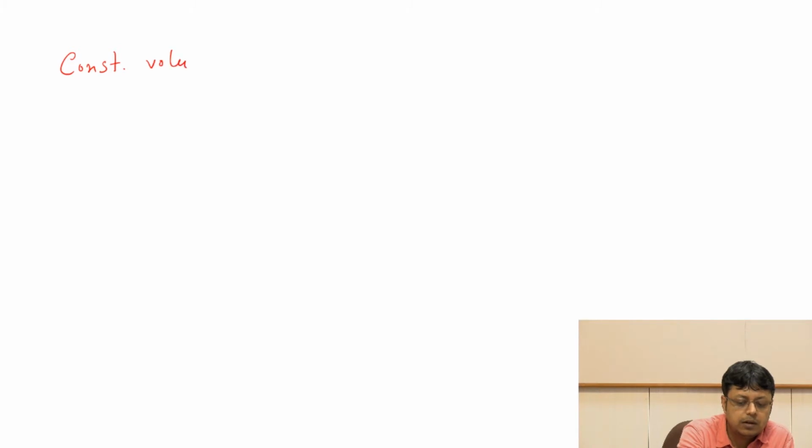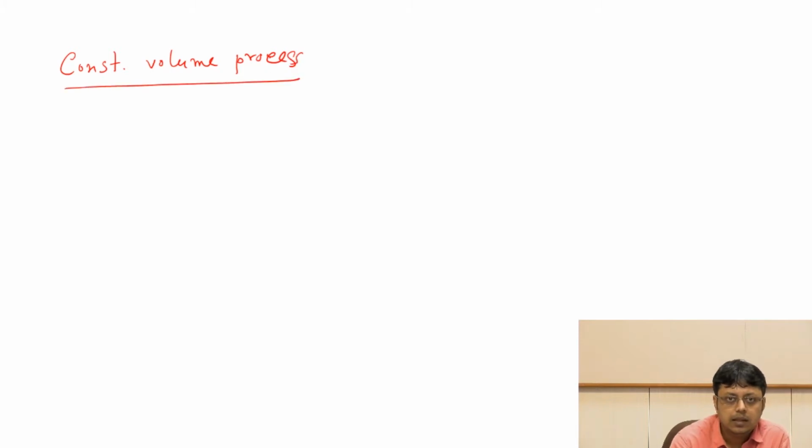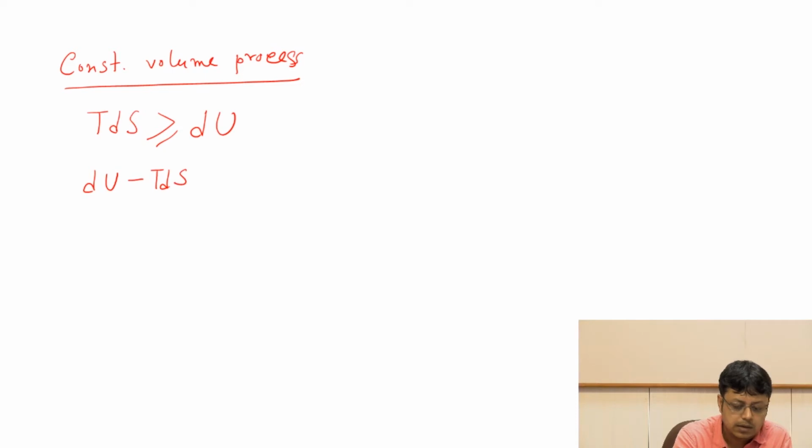Now if you consider a constant volume process, then we naturally see that the condition for spontaneity and equilibrium written together is this, or dU minus TdS is less than or equal to 0.